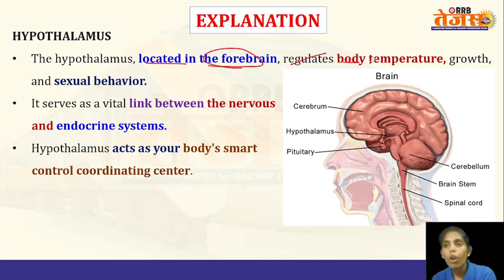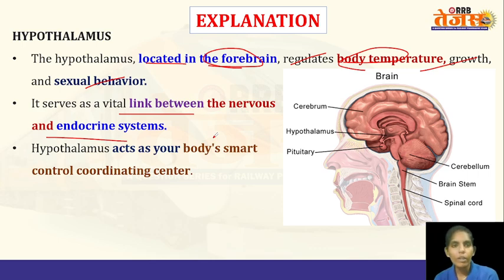It regulates body temperature, and also it will regulate the growth and sexual behavior of a person. It serves as a vital link between the nervous system and the endocrine system. So what is the meaning here?